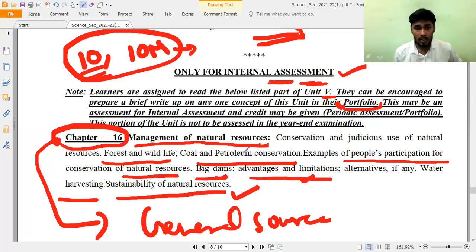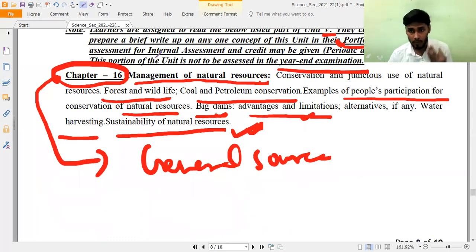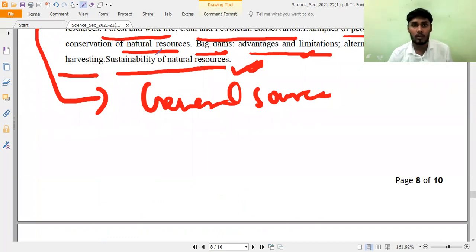Now if you observe here, this is what you can use for our internal assessment. For all students of CBSE, it is mandatory. You have to choose this chapter, management of natural resources. In that, you have to take any subtopic and make a write-up on it. This is only for internal assessment. It is not included in year-end examinations. How many marks does it carry? 10 marks for term 1 and 10 marks for term 2. That is why your internal assessments, learning and speaking activities, as well as your portfolios, will all carry importance for this academic year. So this is all about the term 1 and term 2 syllabus.